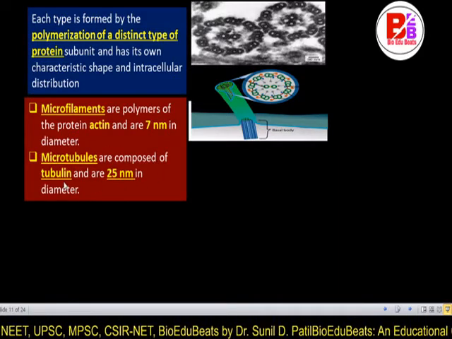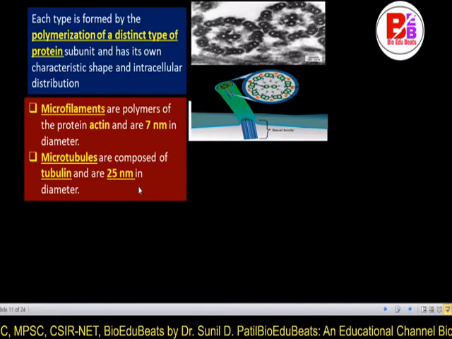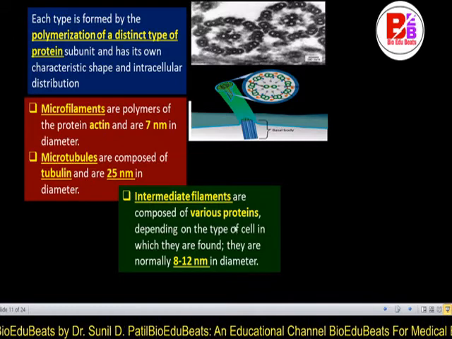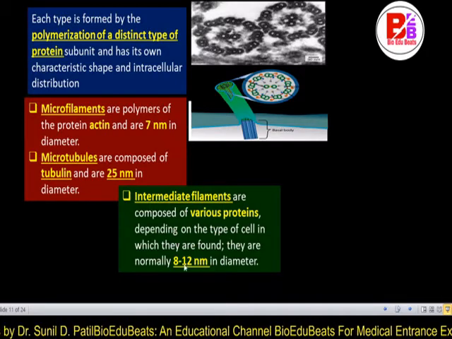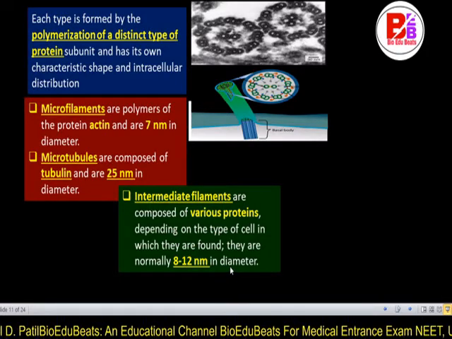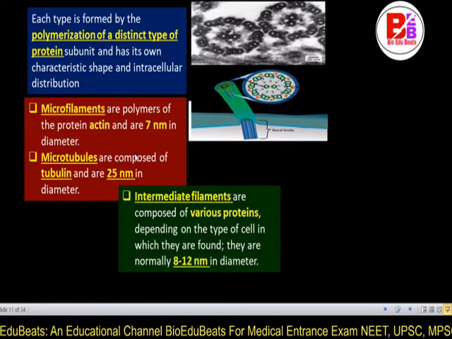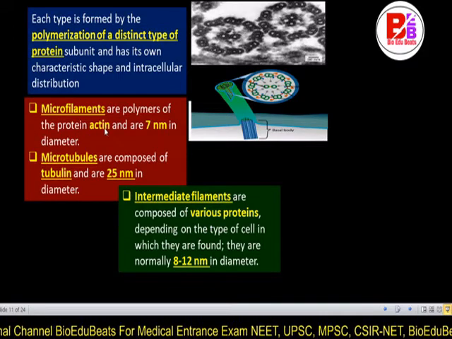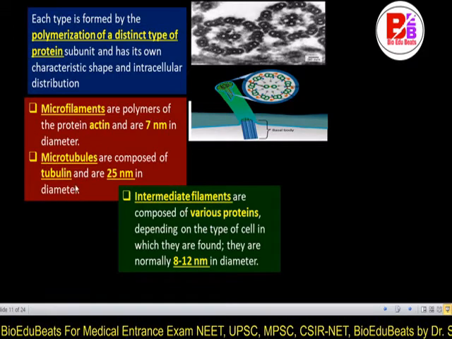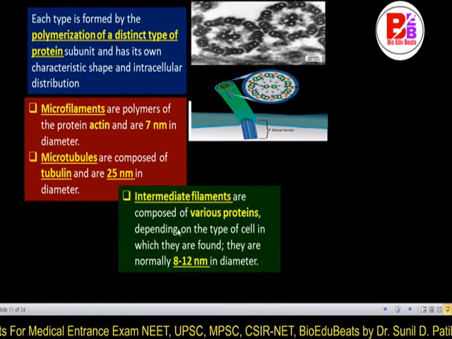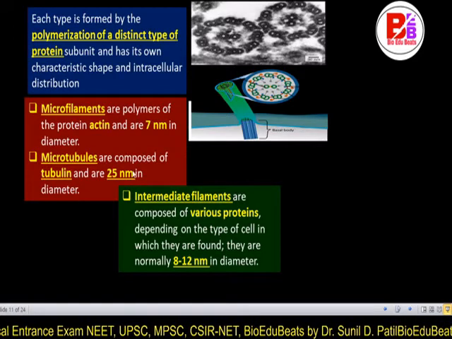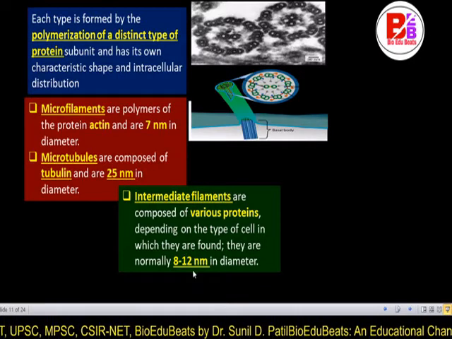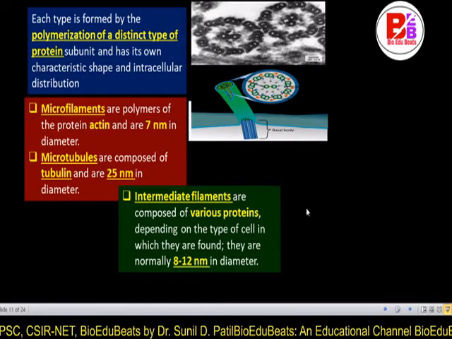Microtubules are composed of tubulin and they are 25 nanometers in diameter. And intermediate filaments are composed of various proteins. They are 8 to 12 nanometers in diameter. So their size and composition are given. Microfilaments are made of actin, microtubules of tubulin, and intermediate filaments of various proteins. And in size, microfilaments are 7 nanometers, microtubules are 25 nanometers, while intermediate filaments are 8 to 12 nanometers in diameter.